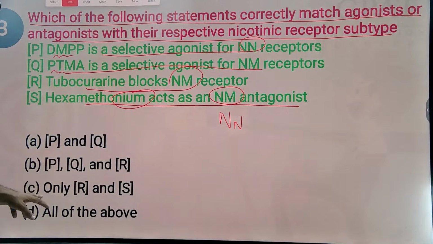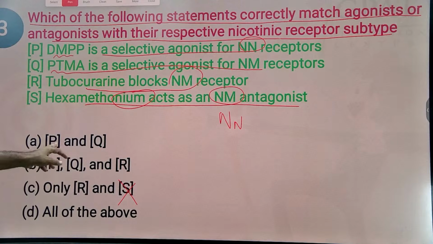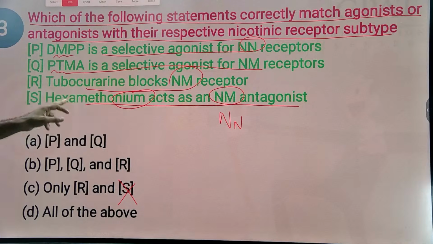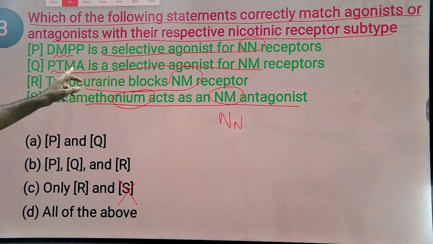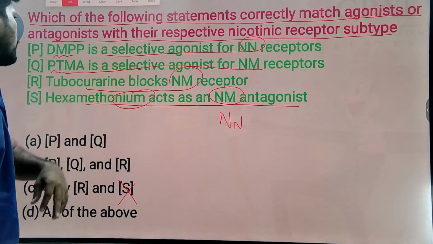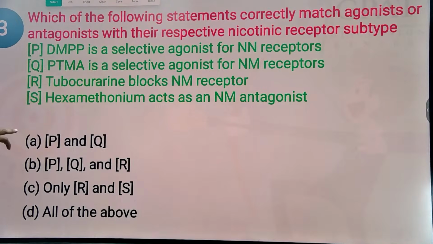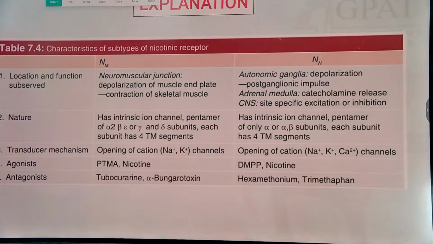So remove S. Here S is there, remove that, and they gave P, Q, R. So DMPP is a selective agonist for the NN receptor. PTMA is also a selective agonist for NM receptors. And tubocurarine also blocks NM receptors. The simple answer is that option S is incorrect. Option S is incorrect. PQR is correct.